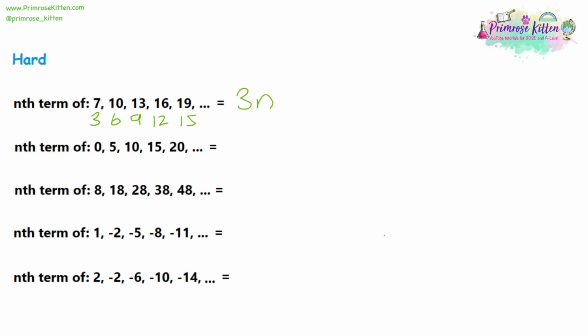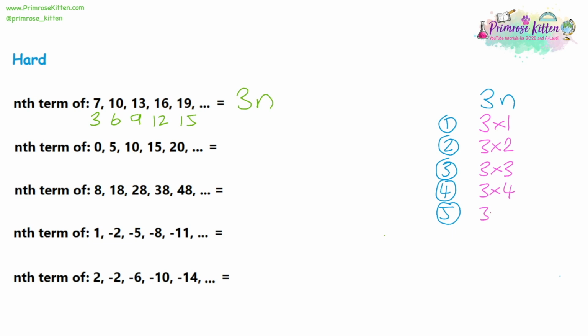And the reason why that works, we'll just test this out to make sure it's true. If we have 3n, and we swap n with 1, 2, 3, 4, and 5, let's have a look at what happens. We'd have 3 times 1, 3 times 2, just swapping n with the number, 3 times 3, 3 times 4, and 3 times 5. That looks a lot like the 3 times table. And we calculate these, 3 times 1 is 3, 3 times 2 is 6, 3 times 3 is 9, and so on. So when we say 3n, that is the algebraic way of saying this is the 3 times table.